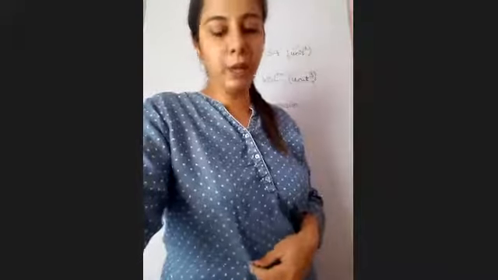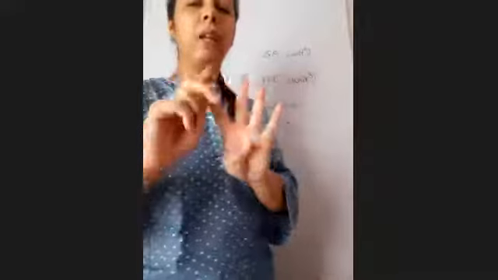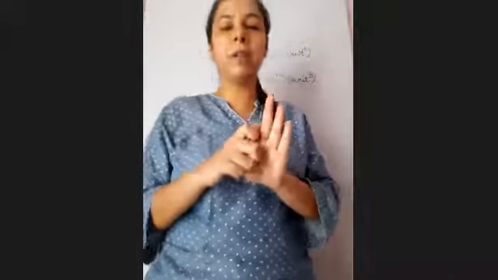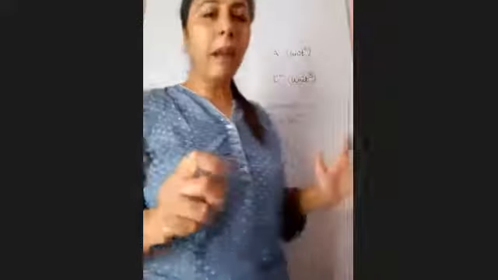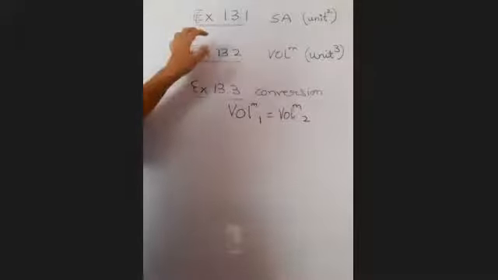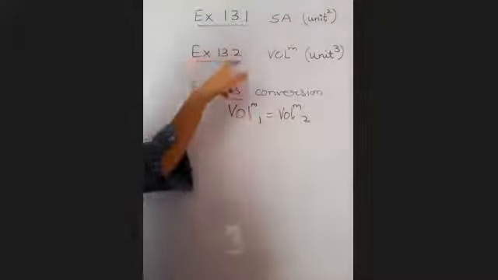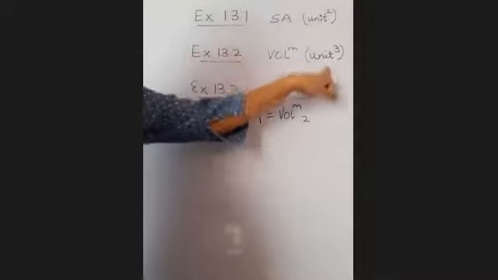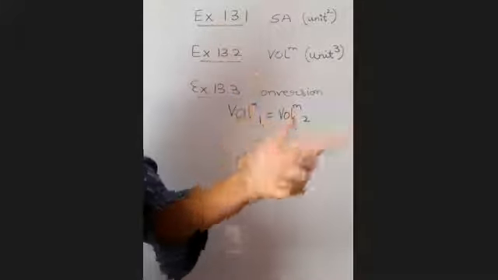So you have to be careful with the formulas. And the best part is, 4 exercises में, the 4th exercise has been deleted for this particular year, which is frustum of cone. So you don't have to do a new thing. I've written few things on the board. Exercise 13.1 deals with surface area. Please keep in mind that area means unit square. 13.2 deals with volume, which means unit cube. That means there will be 3 variables or 1 variable repeated 3 times.